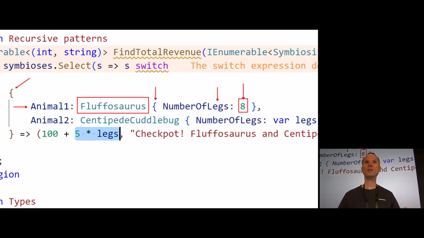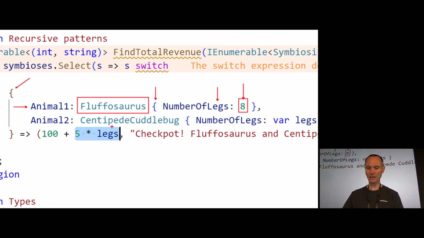You can use, if you already know it, we'll talk about this in a few minutes, relational patterns here. You could use a list pattern here. You can use whatever pattern you want. This is really just a pattern, and it can be another level of recursion too. Now in this case, we are just saying the first animal must be a Fluffosaurus and the property number of legs has to be 8.